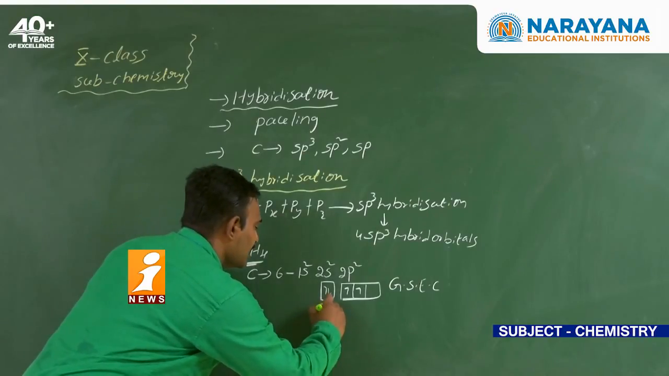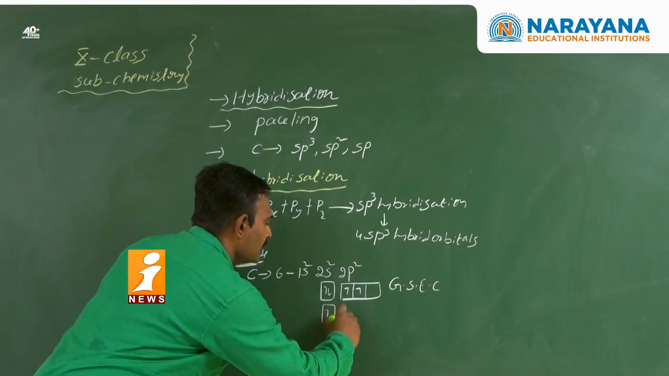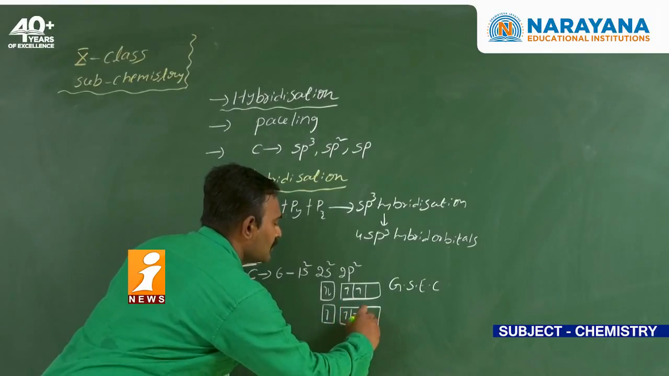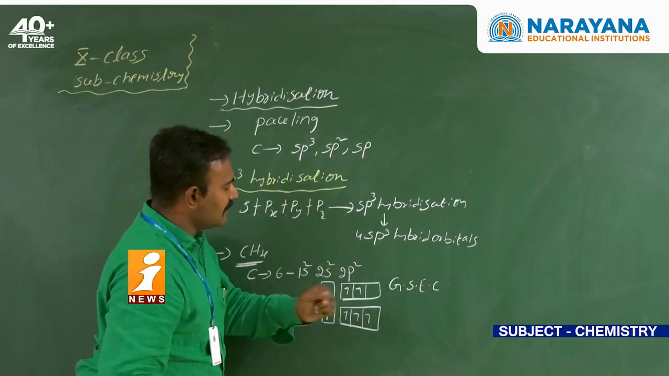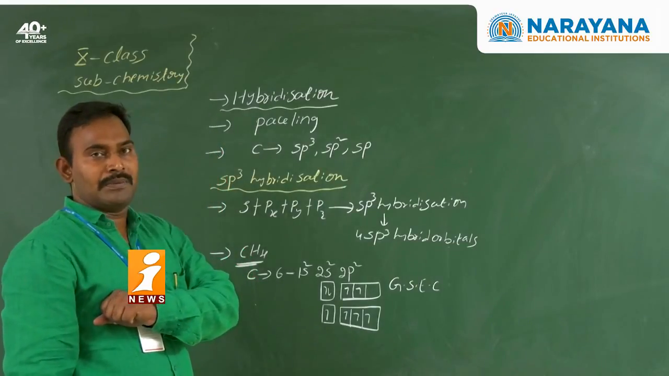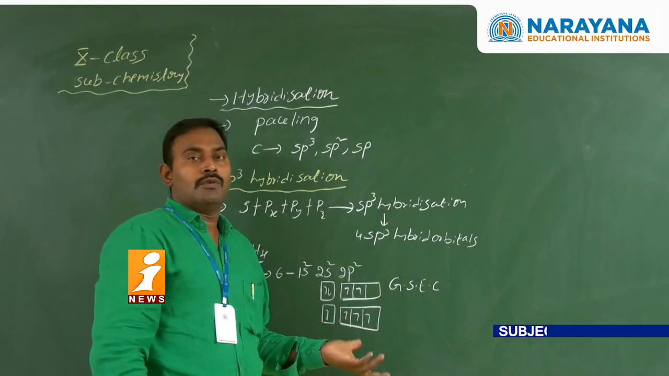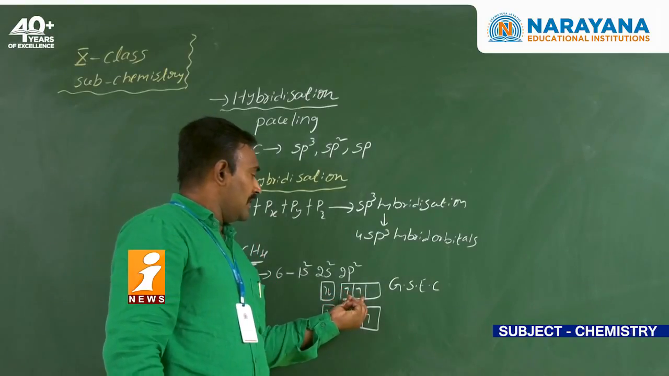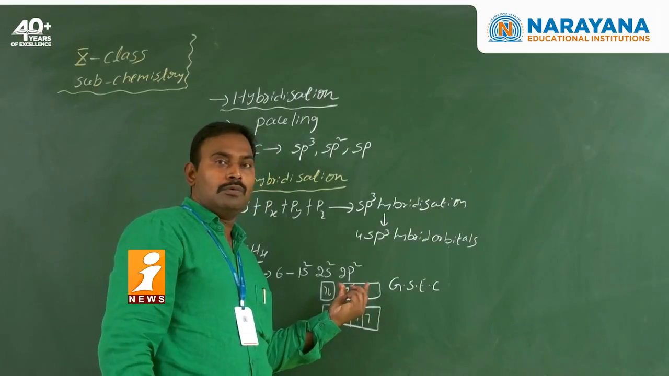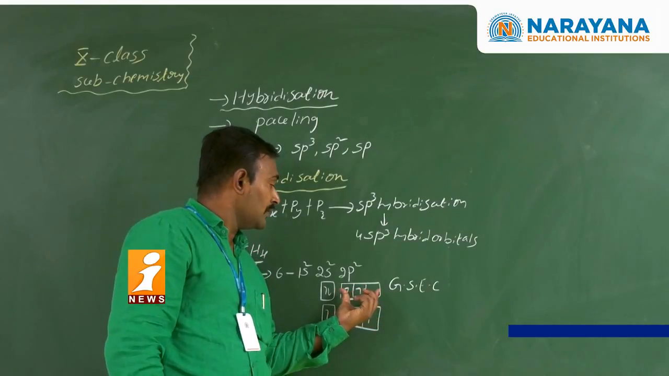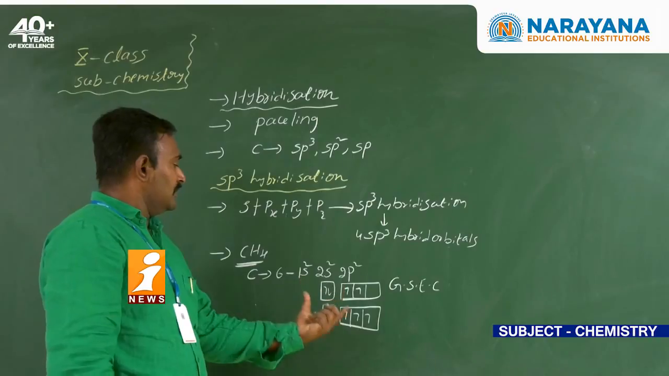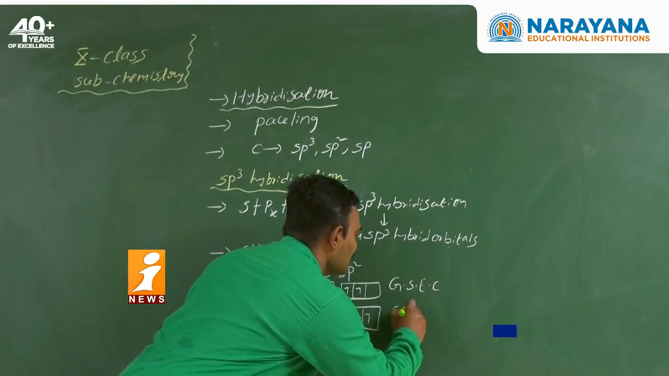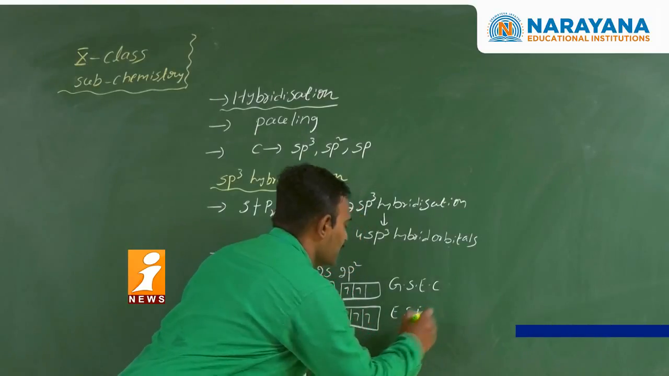Next, in the excited state, one electron jumps to the p orbitals. The reason is that in the ground state, if it is involved in overlapping during hybridization, only two unpaired electrons are available, so it can form only two bonds. In the excited state, it can form four bonds. So this configuration is the excited state electronic configuration.